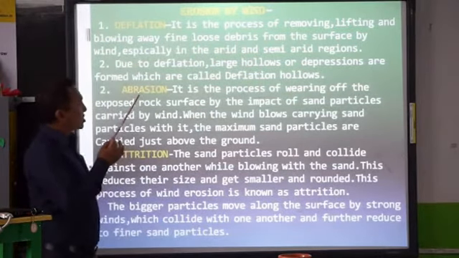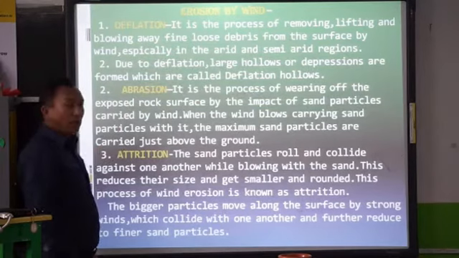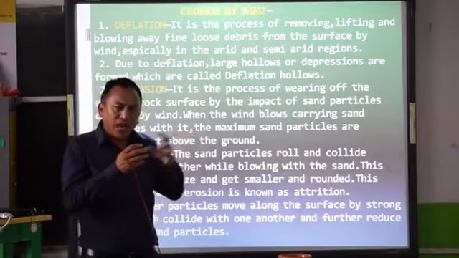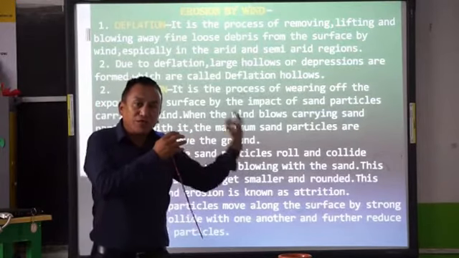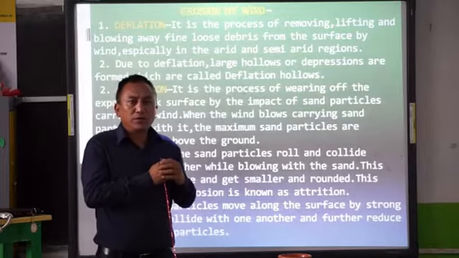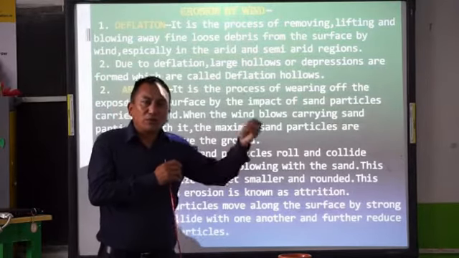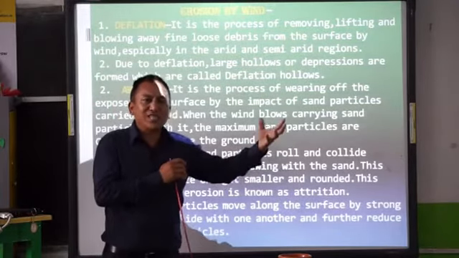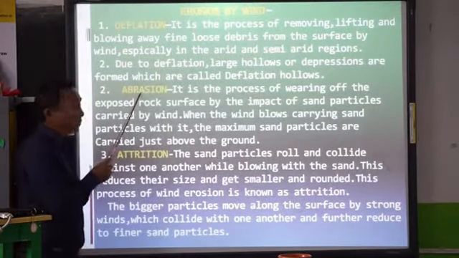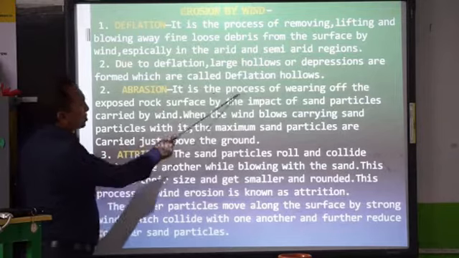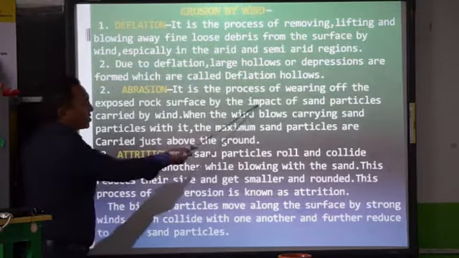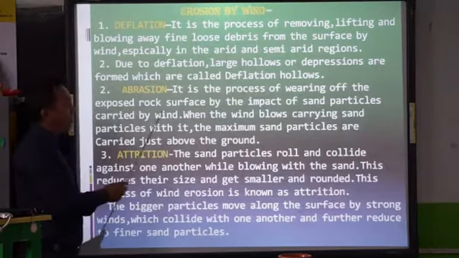We have another one which is called abrasion. Abrasion is when the wind blows, it carries the fine sediments with it, and these sediments bang against the surface of the earth and wear them down, break them down, whereby they become smaller and smaller, and some more sediments are generated and blown further. That process is called abrasion. It is the process of wearing off the exposed rock surface by the impact of sand particles carried by wind.